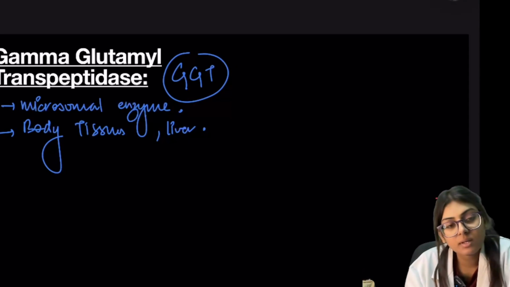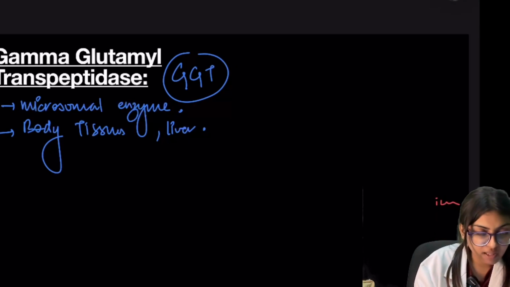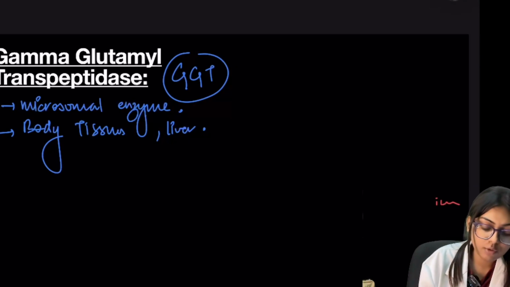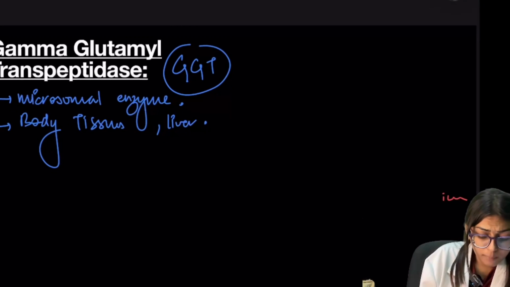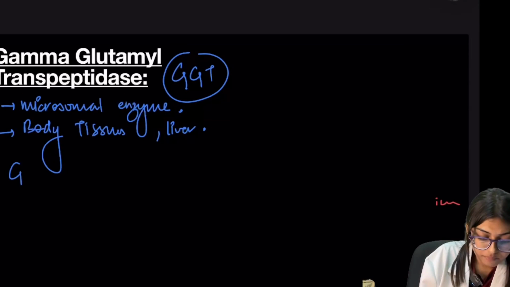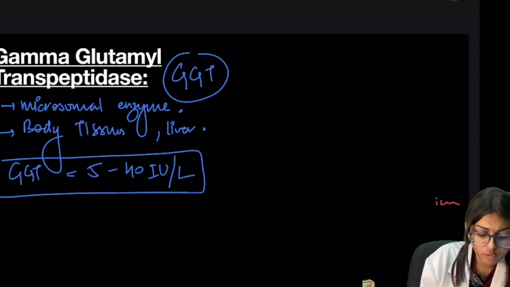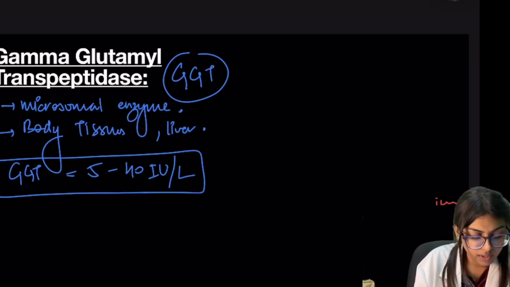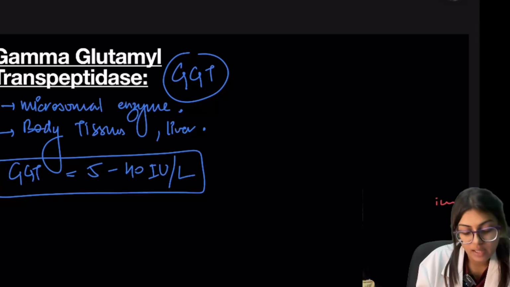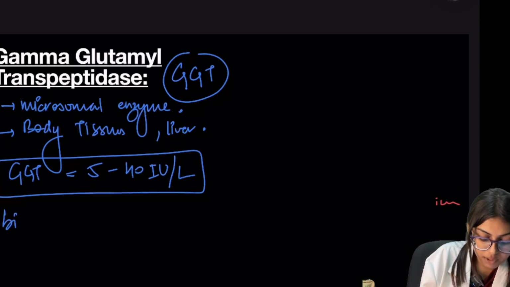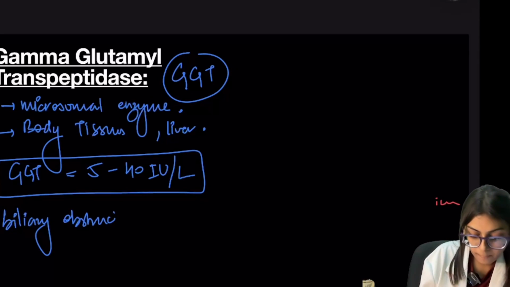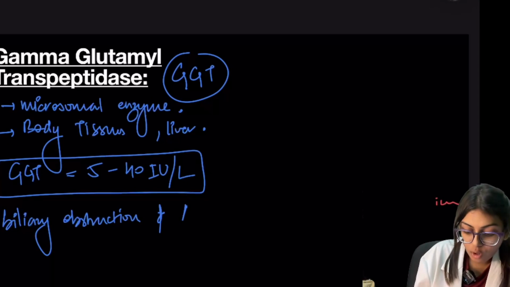And by measuring the GGT level, it is a sensitive index to assess liver abnormality. The normal level of the serum GGT is 5 to 40 international unit per liter, and it gets elevated in the biliary obstruction and alcoholism.